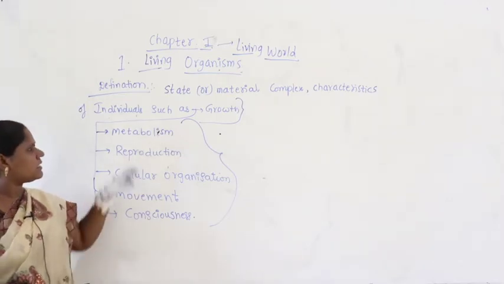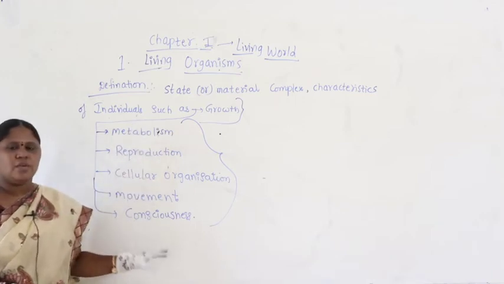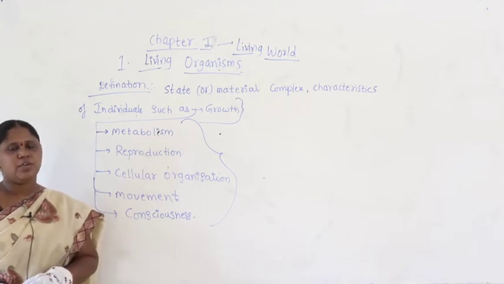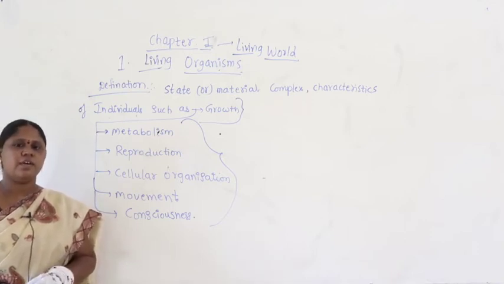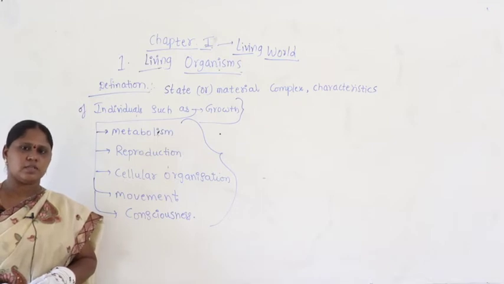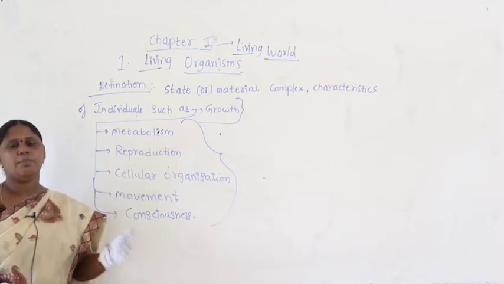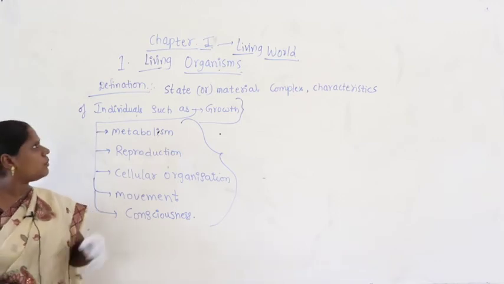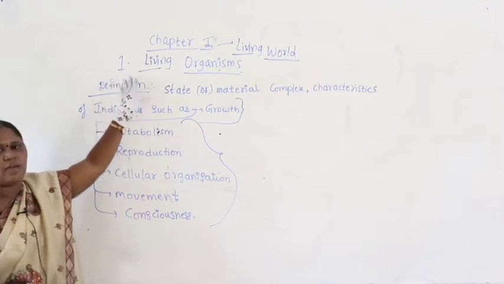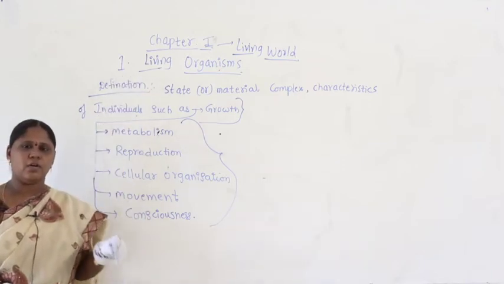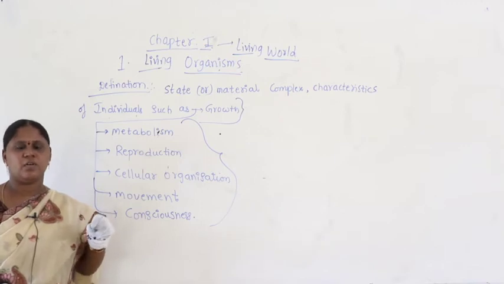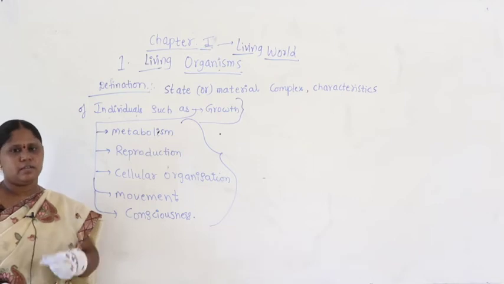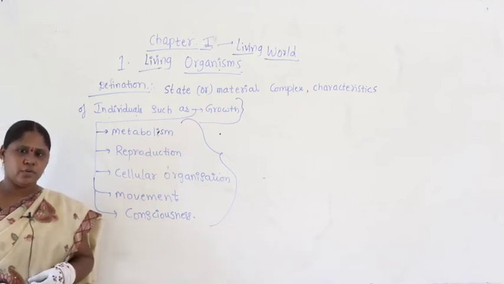Now, before we start with these characteristics, first of all, when you talk about the discovery of a living organism, if you talk in terms of evolution, initially we find unicellular prokaryotic organisms, slowly they developed into multicellular organisms and eukaryotic organisms. So, when you talk about how scientists have come to study living organisms, when they put an effort to define what is a living organism, let us talk about the effort of the scientist.